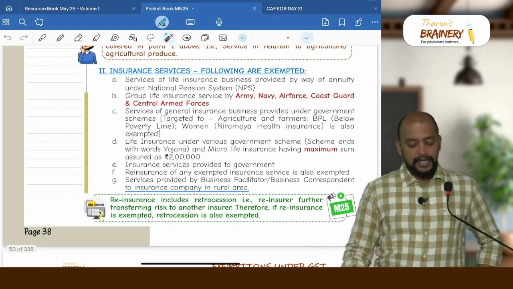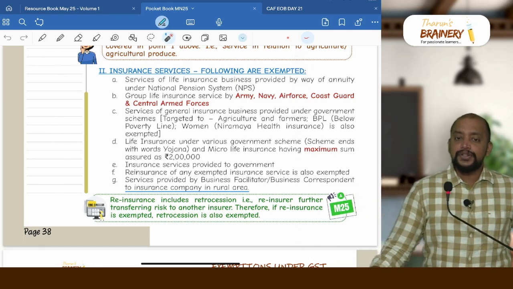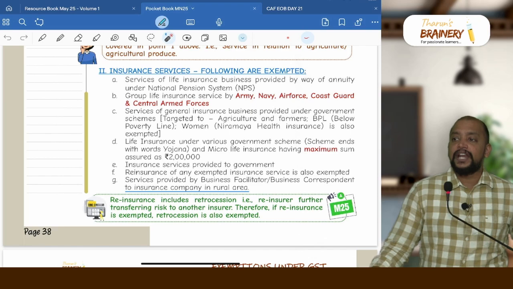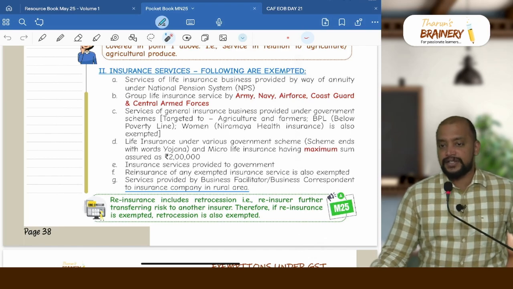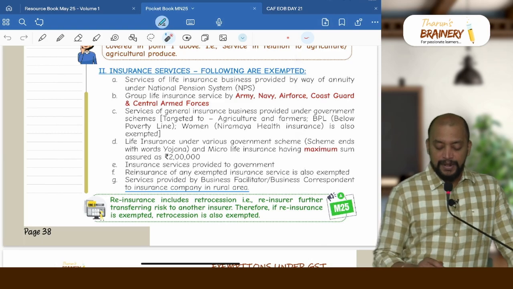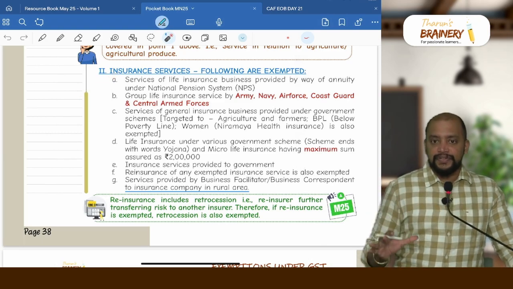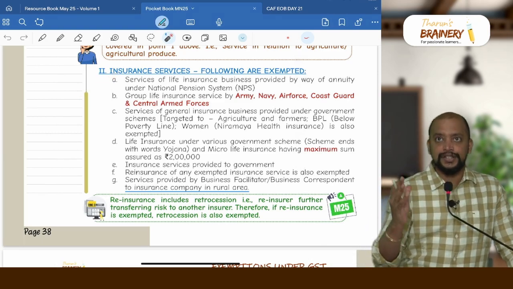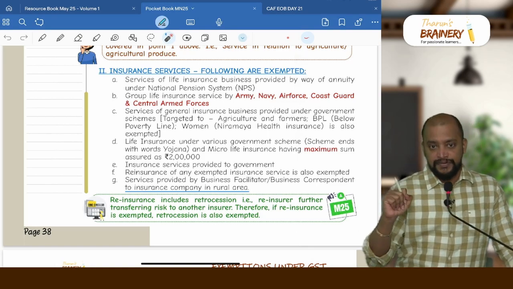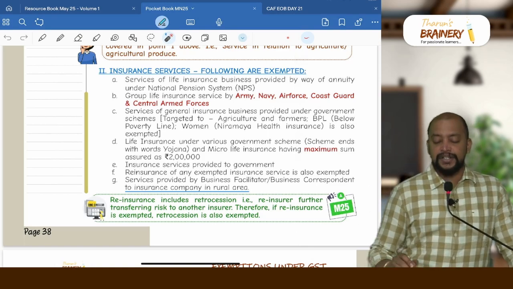Then second area, insurance services. In insurance services also we have a few exemptions. So first point, service of life insurance business under the NPS Trust, National Pension System Trust, they will be receiving monthly contributions which will be exempted. Then group insurance fund, of which group insurance? Army, Navy, Air Force, Coast Guard and Central Armed Police Forces. These 5 group insurance funds are only exempted.